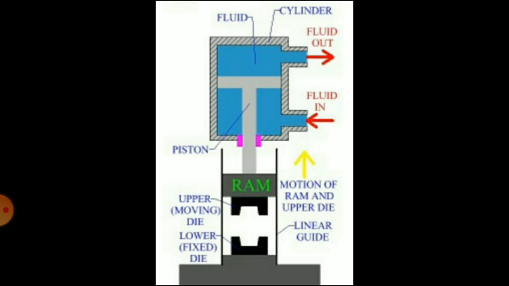Then in a hydraulic press, the ram is actuated by oil pressure on a piston in a cylinder. So there is a piston and cylinder arrangement. There is a cylinder, there are two ports, a fluid in and a fluid out. And inside the cylinder there is a piston, and the ram is attached to the piston. When the fluid enters through the fluid in port, the piston moves in an upward direction, so the ram will move in an upward direction. When the flow is reversed, when the fluid comes in through the fluid out port, it will force the piston in a downward direction, so the ram will move in a downward direction.